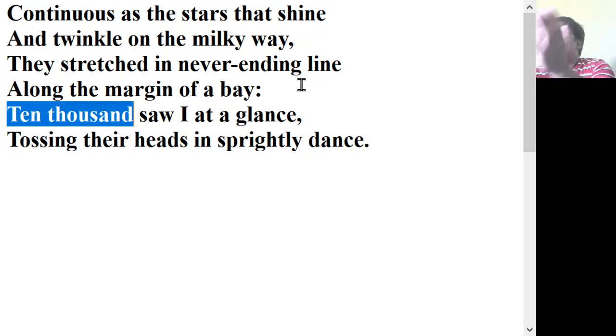In the second glance, another 10,000. In the third glance, another 10,000. Wherever he throws his glance, there he can see 10,000. So here, he doesn't count the number. He is just telling a number to convince the reader that the poet saw innumerable daffodils.